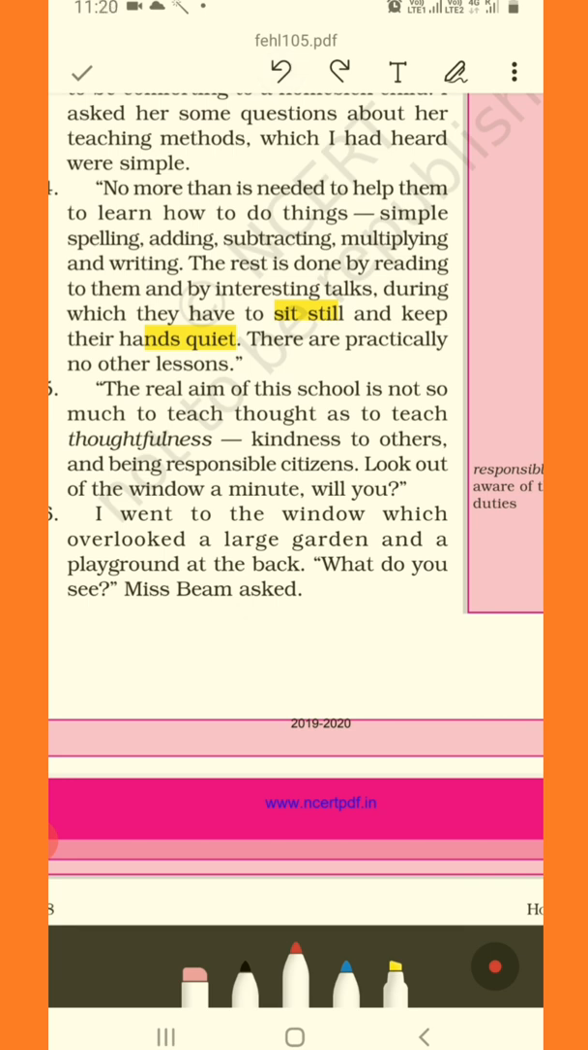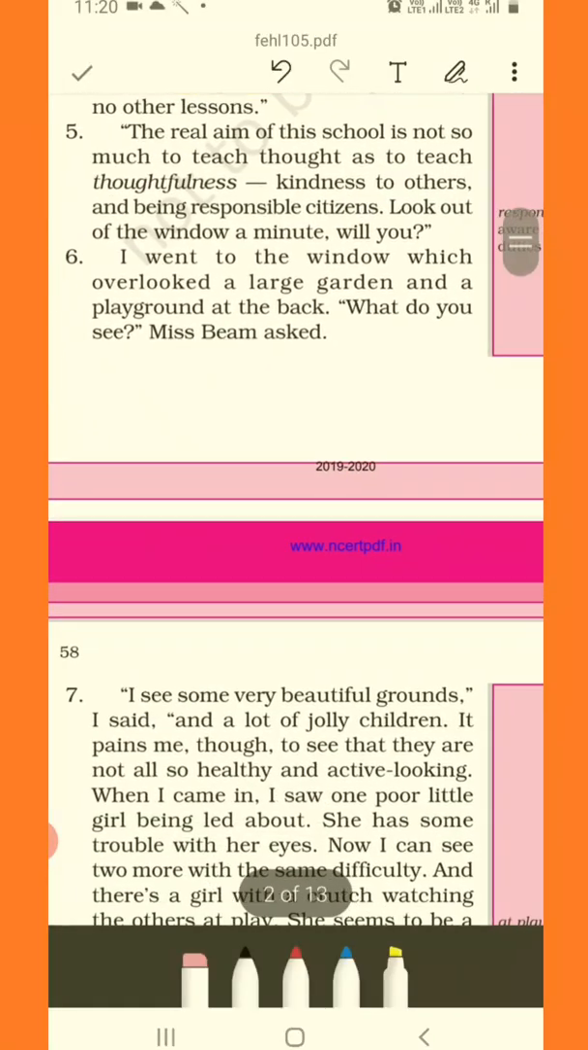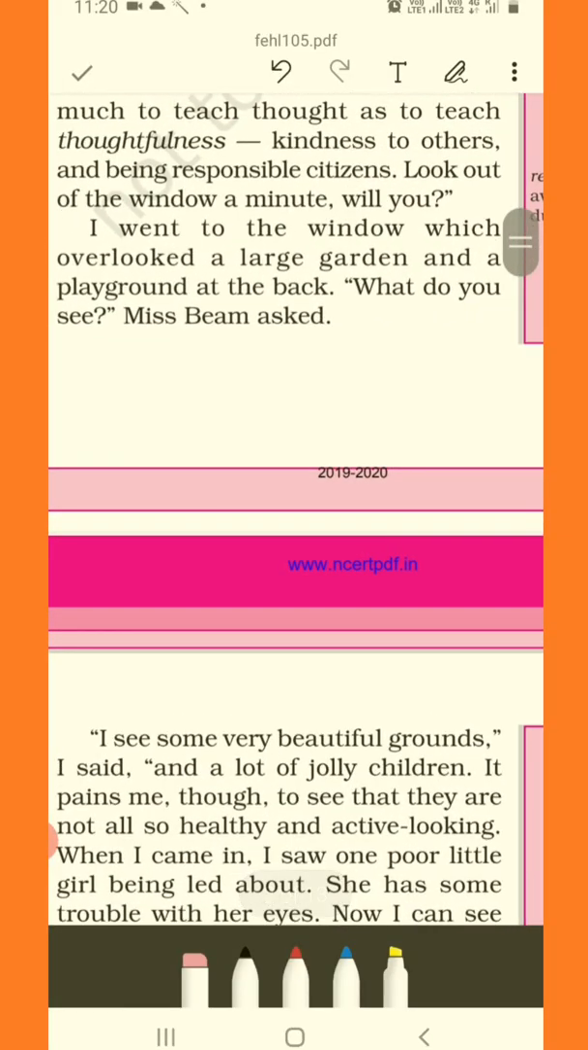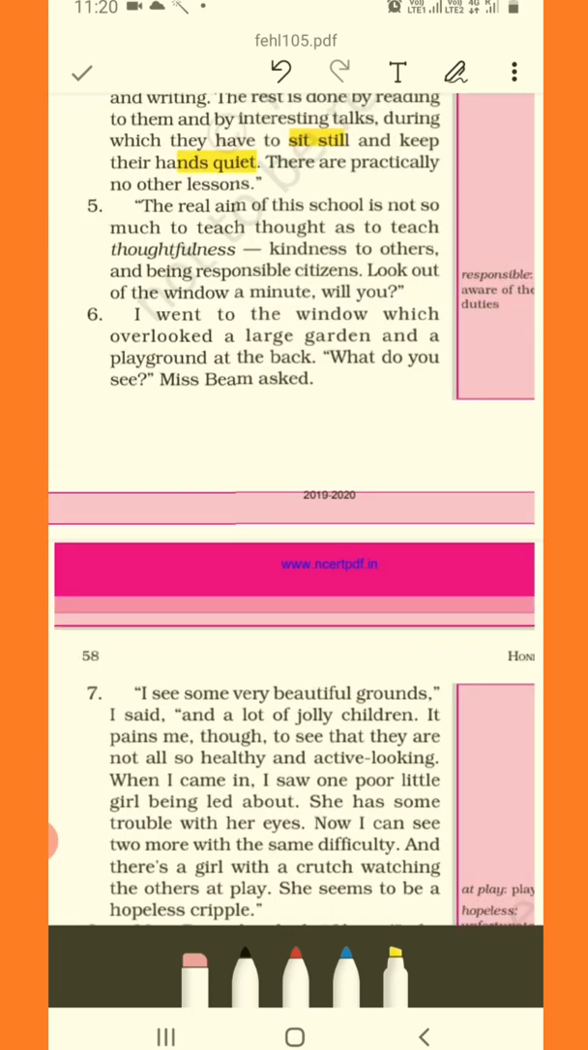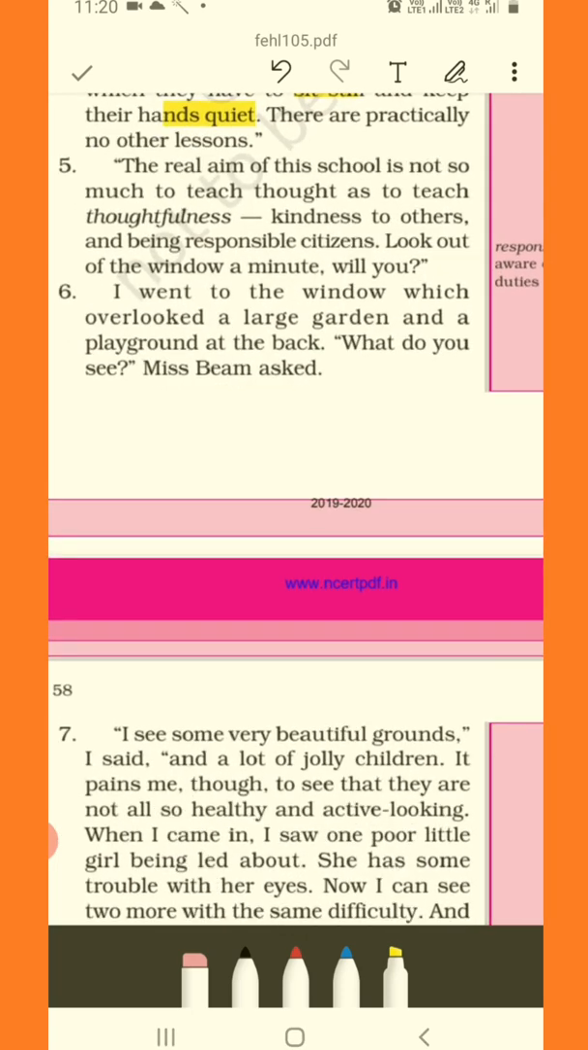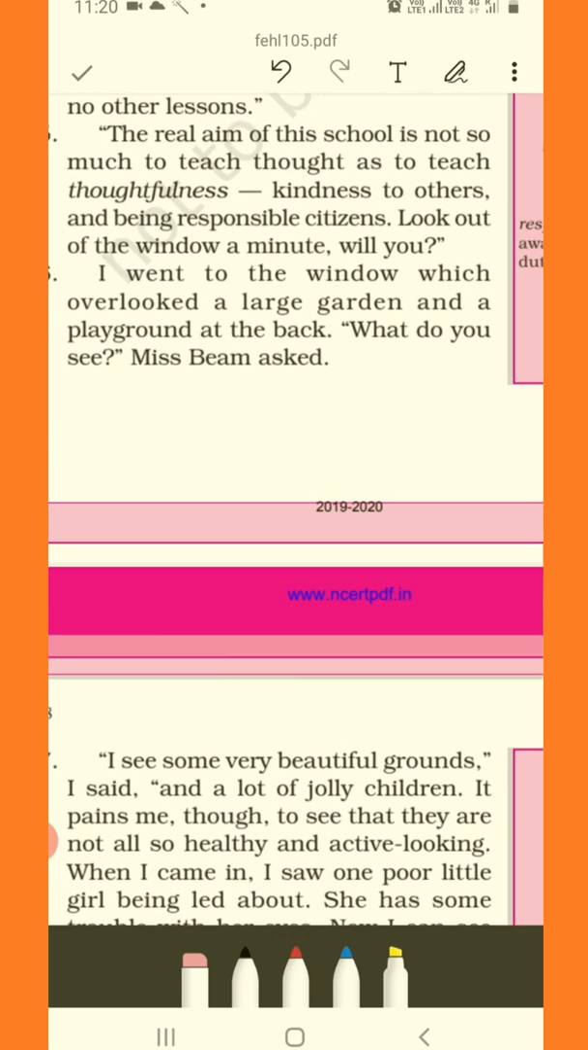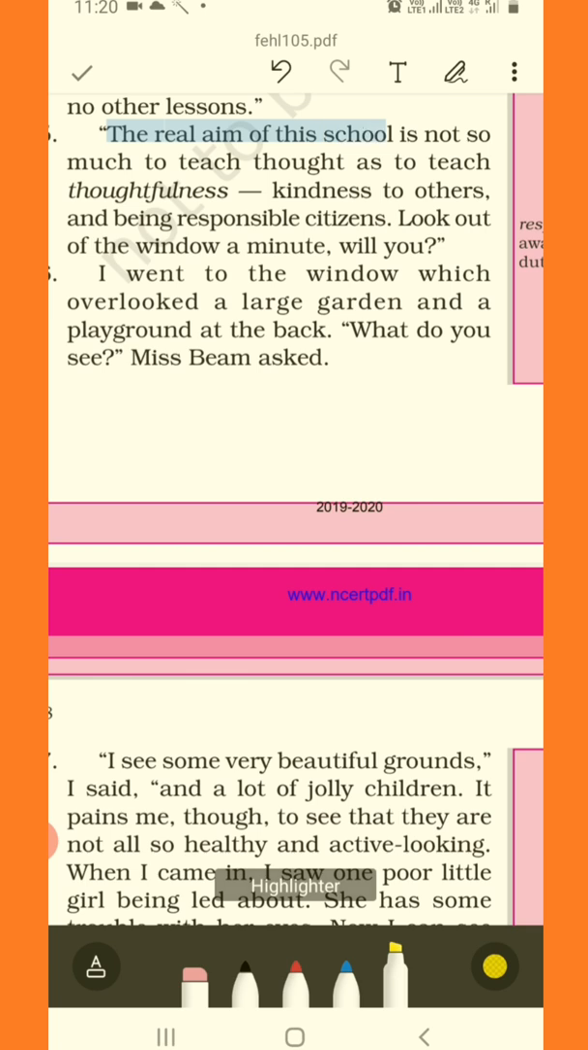And keep their hands quiet. There are practically no other lessons. So she says practically there are no other lessons, nothing more than what we are doing is possible. Okay. So what happens ahead? Let's find out in the following para. Okay. So why did Miss Beam open such a school? There will be a certain sort of question in the mind of several people, right? Let's find out. What does she have to say about this? The real aim of this school is not so much to teach thought as to teach thoughtfulness. Wonderful.